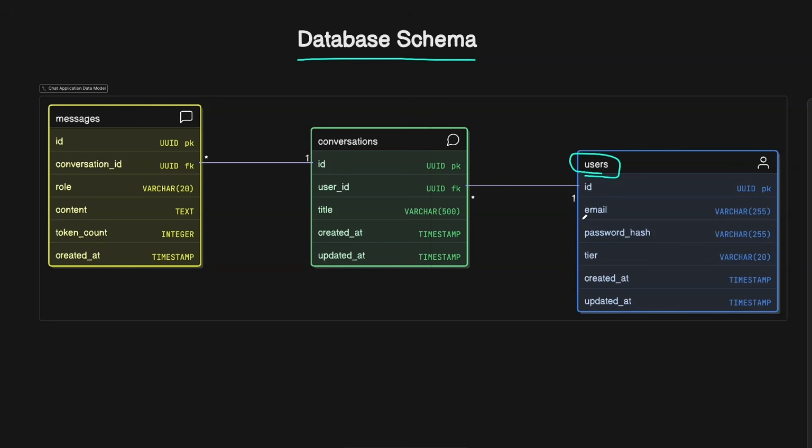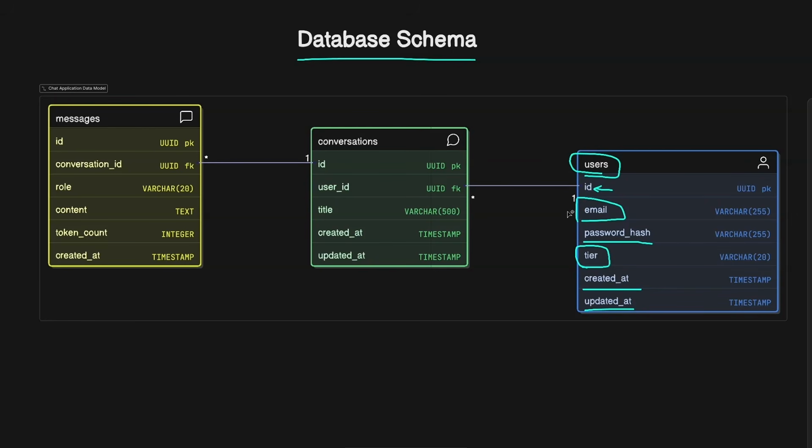The things that we need, first of all, is email for the user. This is how we identify them, apart from the ID that is generated in the database, which is the primary key. We'll have their password hash in case they logged in with email and password method. We need to have their tier, which is either the free tier or paid tier, or maybe there are free levels to tiers or more, and some more metadata like created at, updated at, and so on.